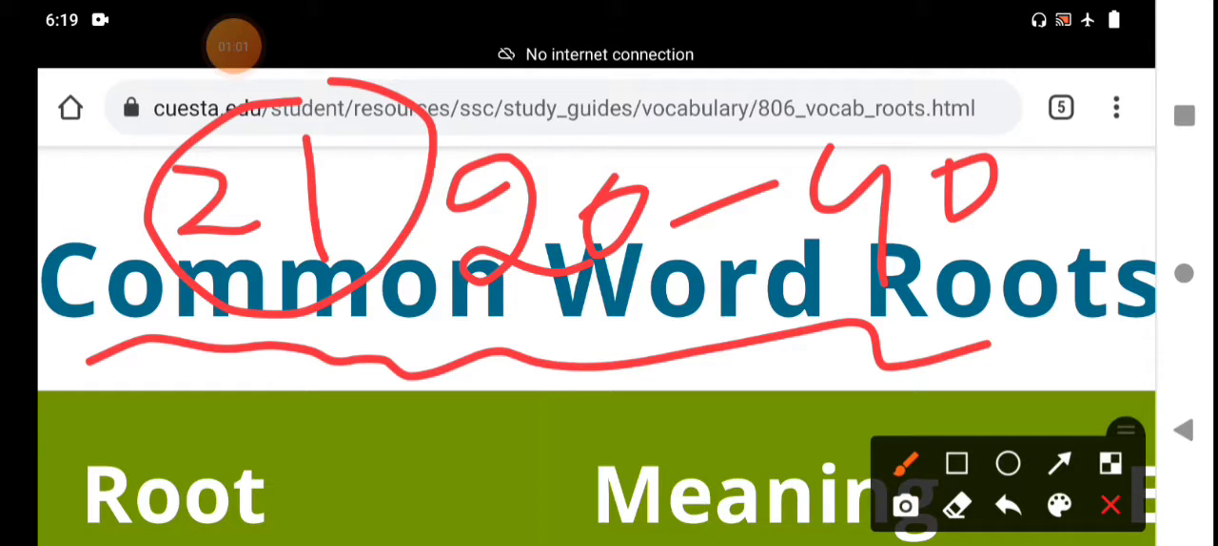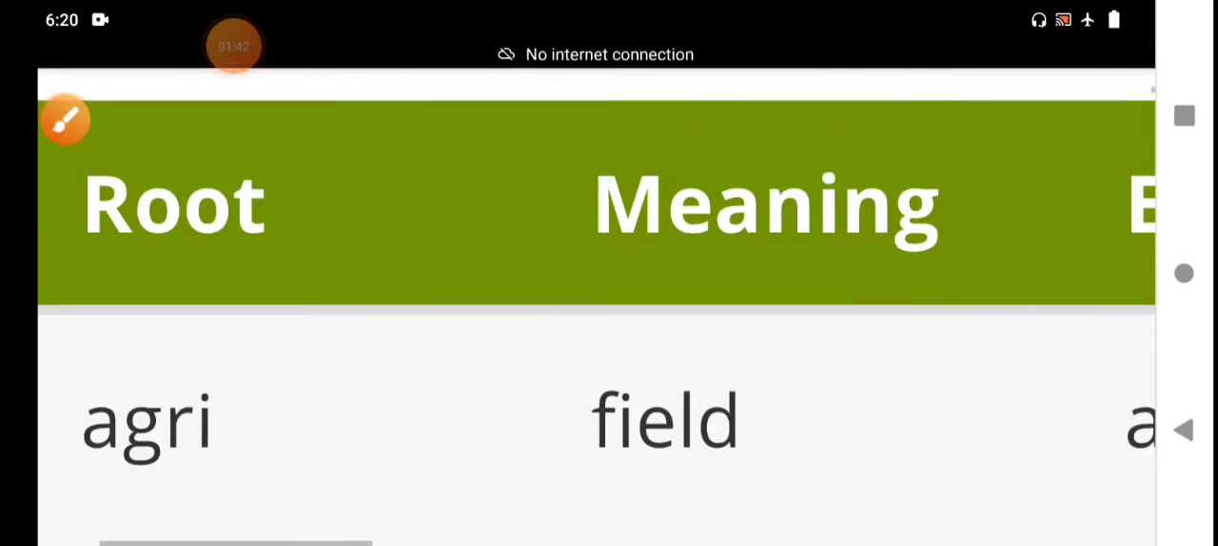All of you listen carefully, my dear students. If we know the meaning of root words, we can learn more and more vocabulary regarding all the vocabulary parts. That is my humble request to all of you. Okay, let us start the root words from 20 onwards.